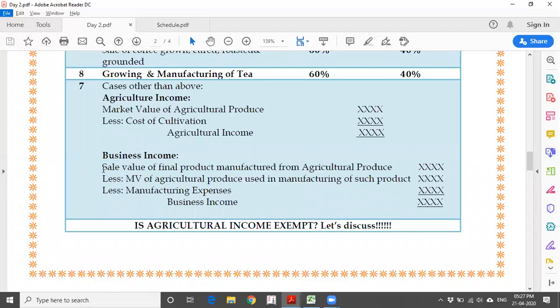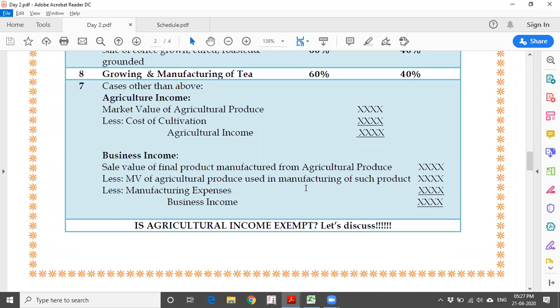Out of business income, say for example, I have grown some item and processed it and sold it, and I have received 1 lakh. Sale value of the final product is 1 lakh, from agriculture produce. Now, the amount they are going to reduce is the market value of the agriculture produce which I have used for the final product. Say for example, out of coconut, what is it? Jute, I have made some gunny bags.